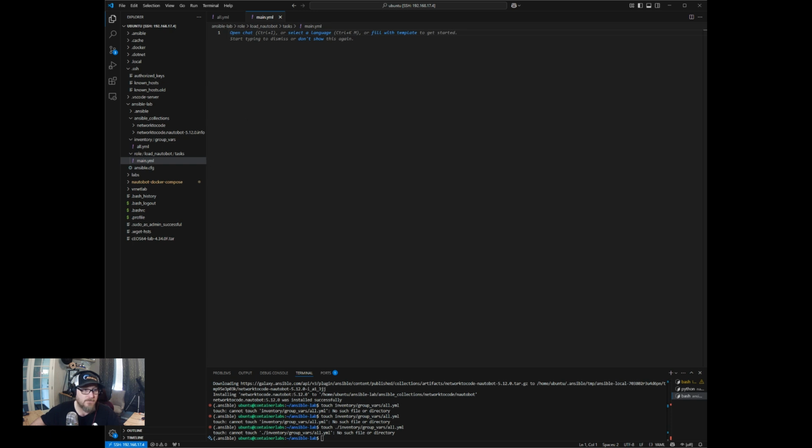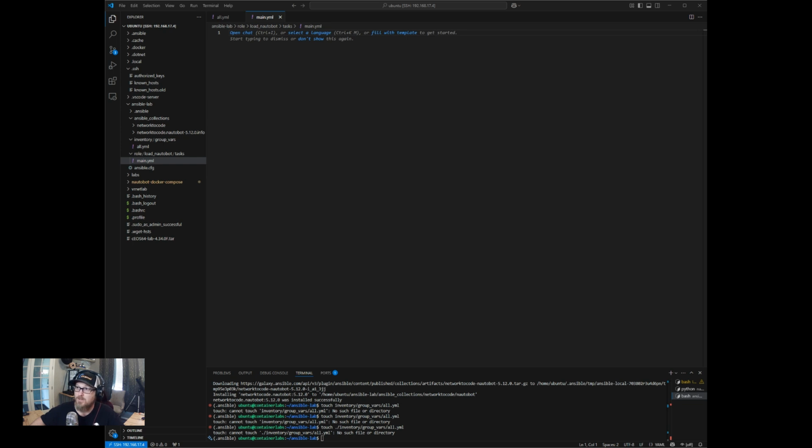So let's talk about what to do first. I think what we want to do first from this load Nautobot role is talk about organizational stuff from a task standpoint. At this point, we're going to have, I think, at least 5 different sets of tasks to load Nautobot. And those sets of tasks are going to include quite a few tasks in them, right? So we'll want to break those up, I think, into different files.